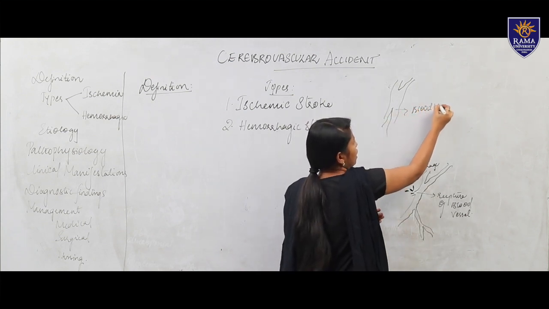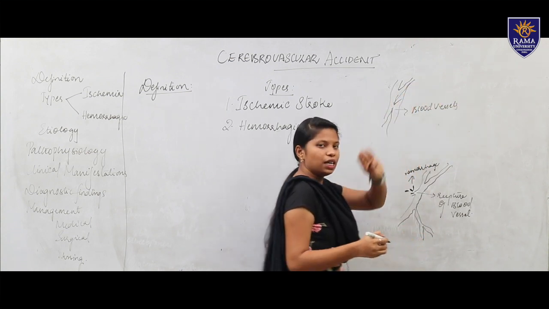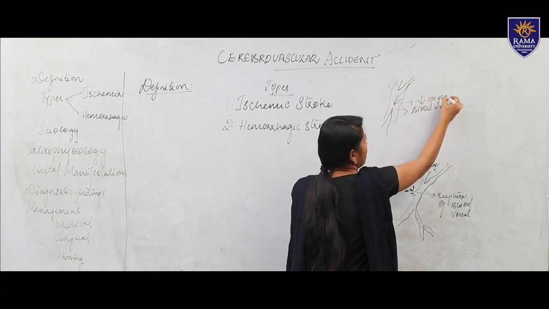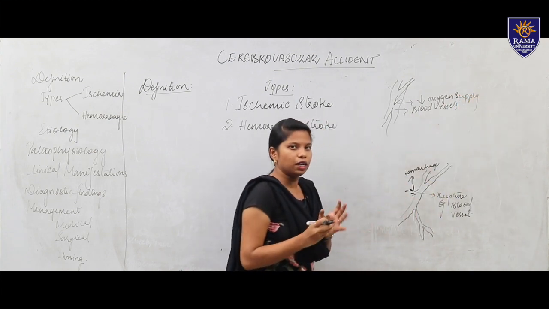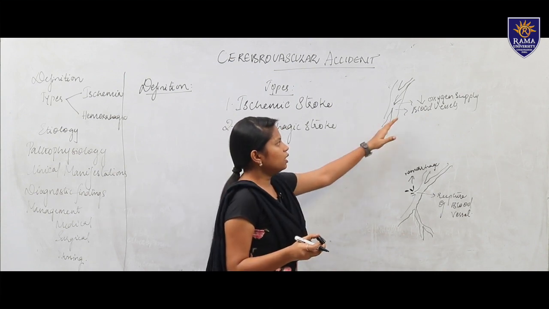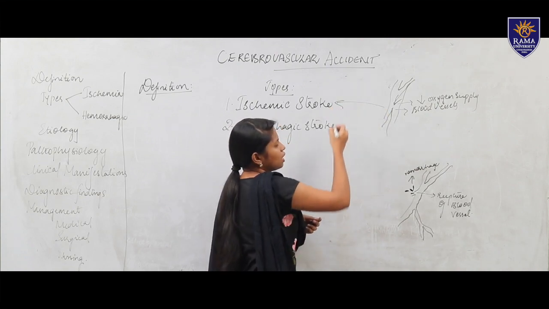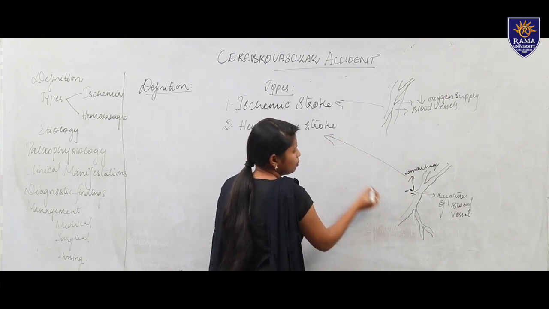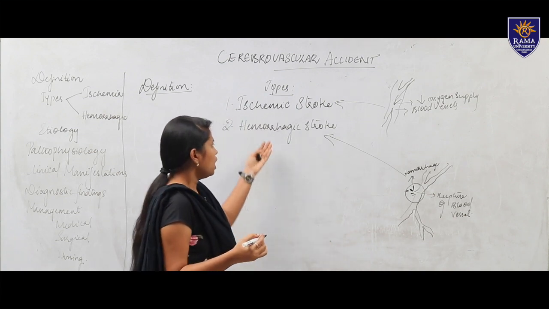When the blood flow is interrupted due to less oxygen supply, like anoxia, due to any thrombus or embolism, there is a chance of ischemic stroke. A thrombus is a blood clot, and an embolus is a moving clot. Hemorrhagic stroke is when there is a rupture of any blood vessel, the arteries or the veins.